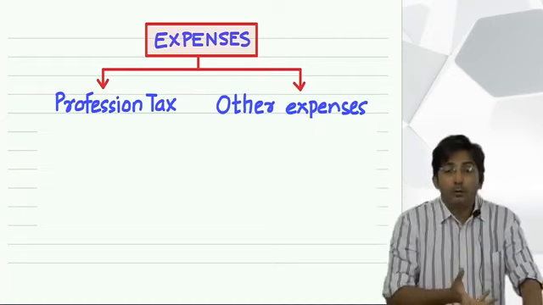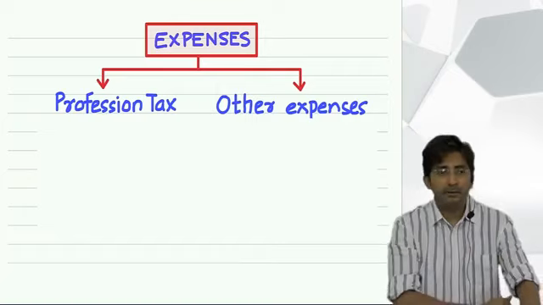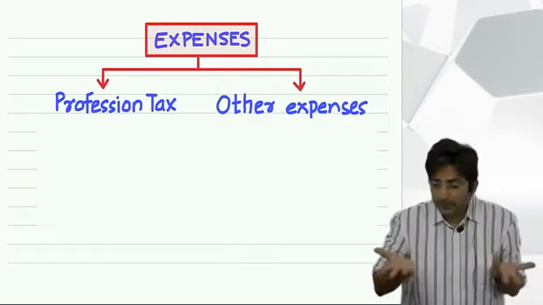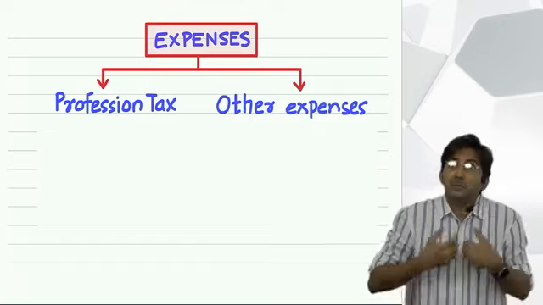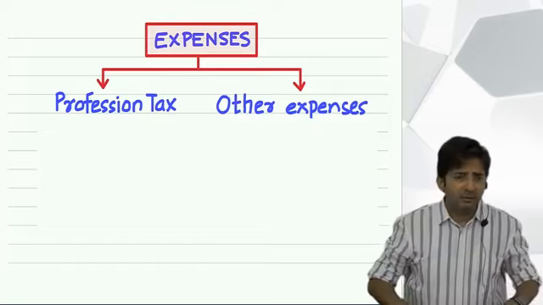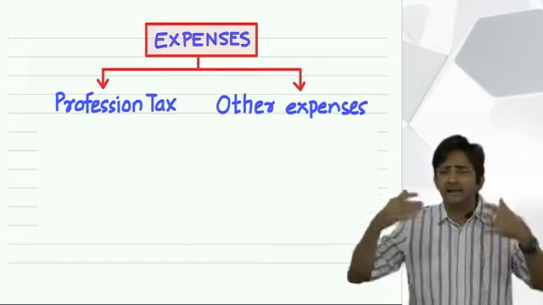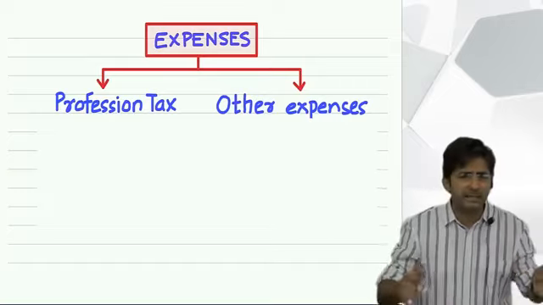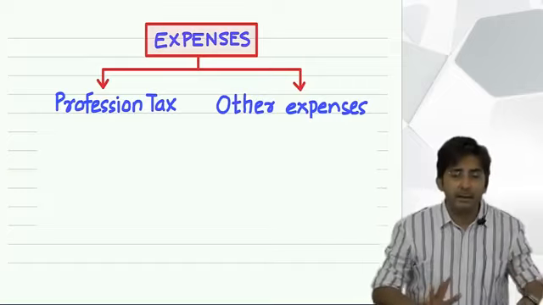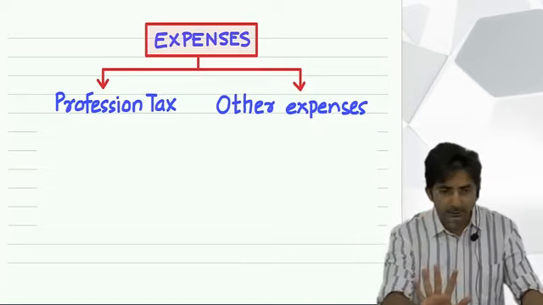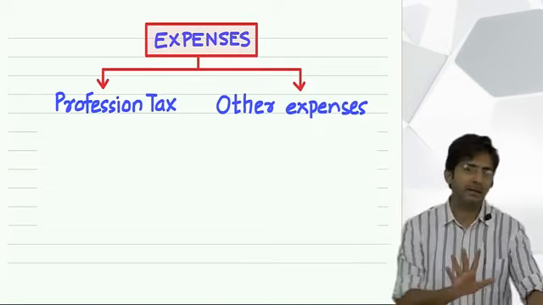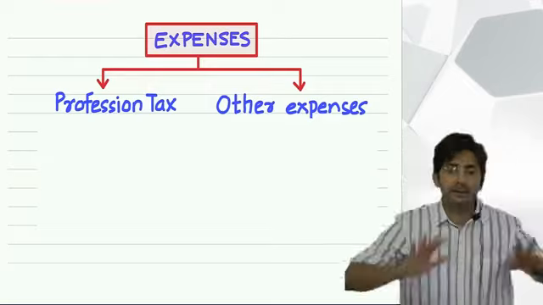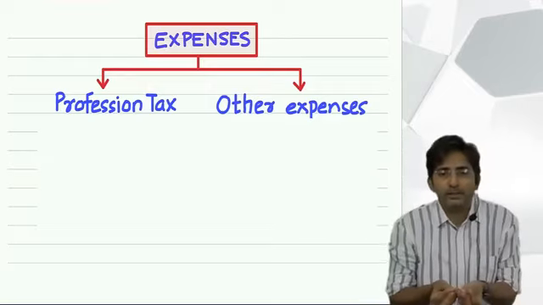You know who has more expense? A businessman. I am a businessman, running a business. So for me, expenses are unending. So many expenses: light bill, electricity, rent, telephone, mobile bills, etc. But a salaried person doesn't have much expense. I will not say they don't have any expense. They also have to incur some expense.